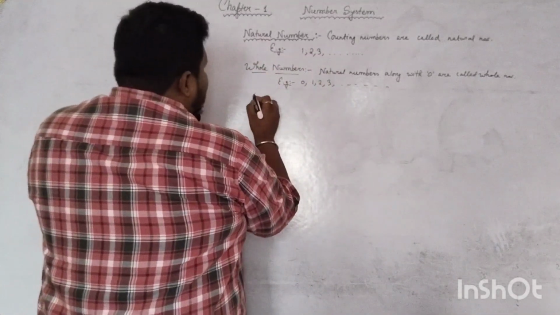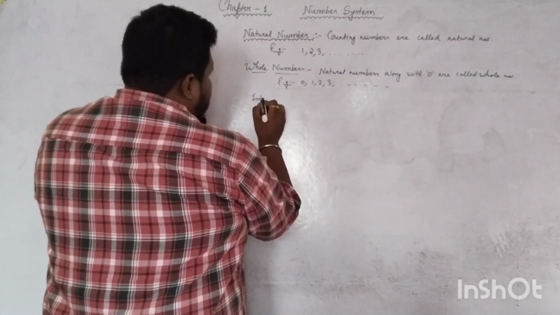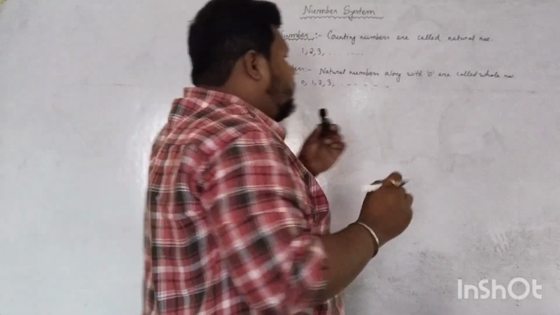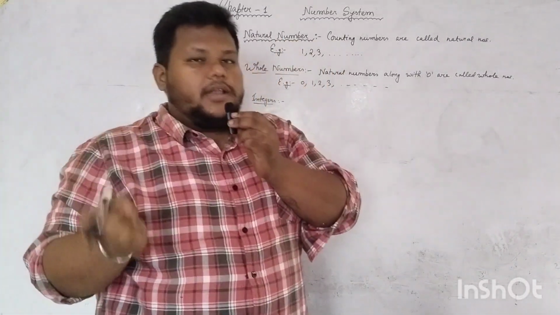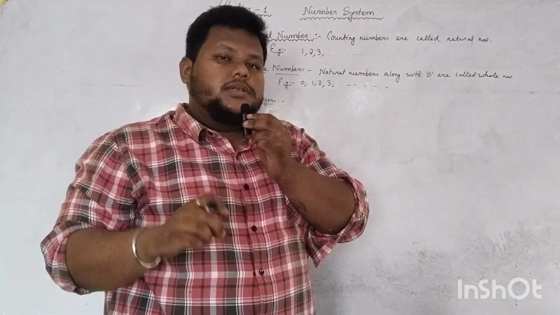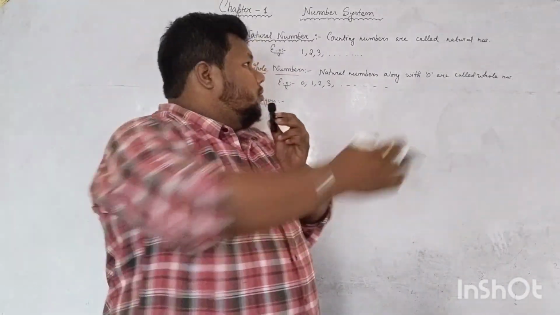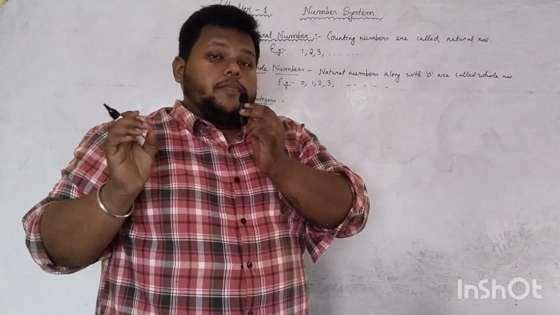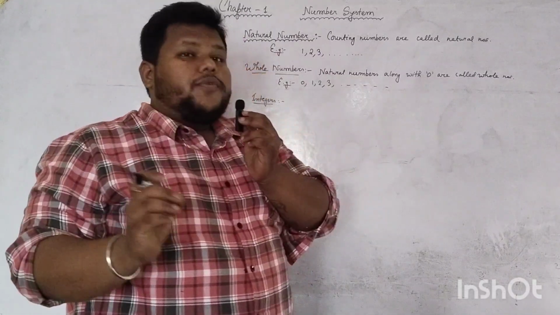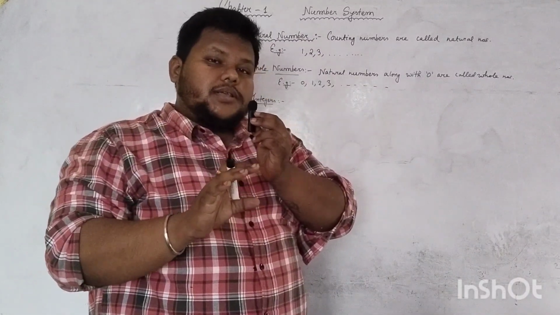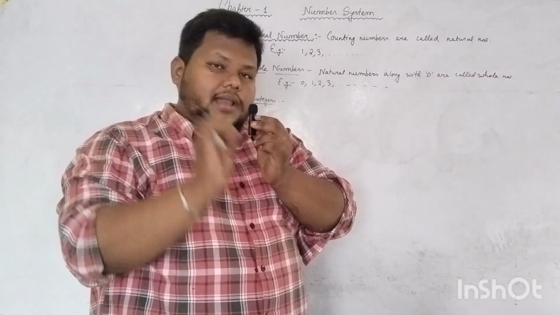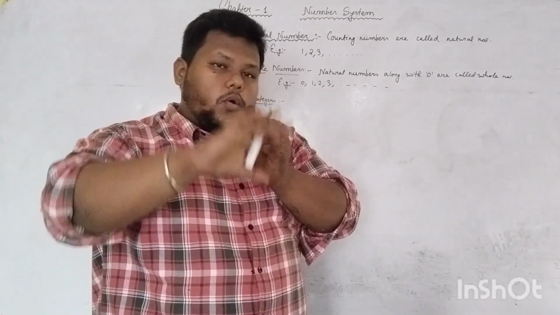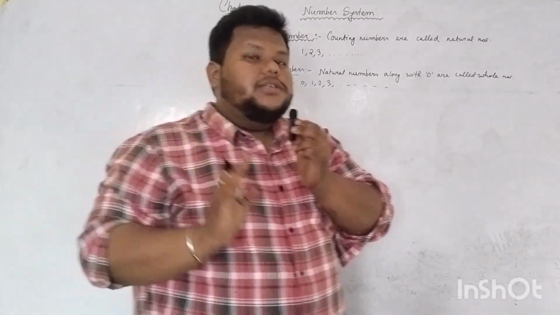So next are integers. Now all of us studied about negative numbers, positive numbers, and 0, right? In whole numbers and natural numbers there are no negative numbers. But if we consider the negative numbers along with the whole numbers, that means the negative and positive numbers along with 0, then that whole set of numbers is known as integers.